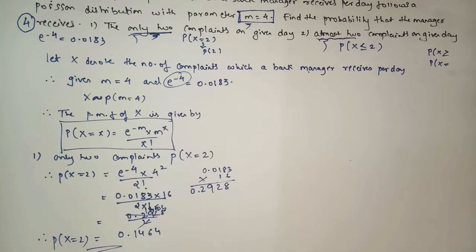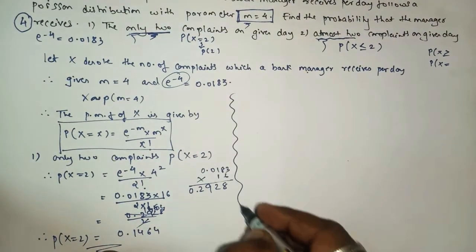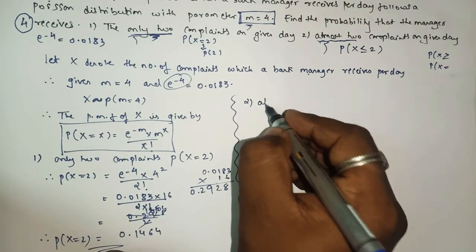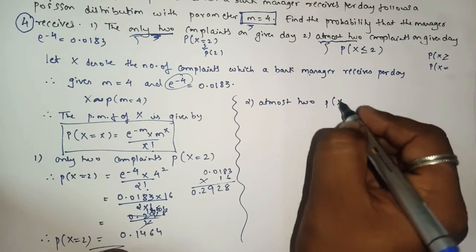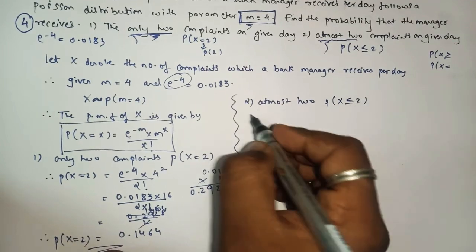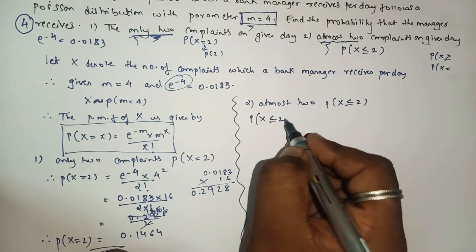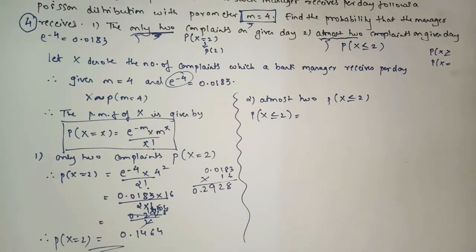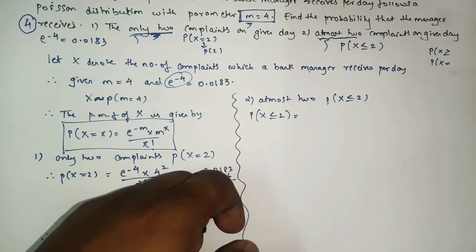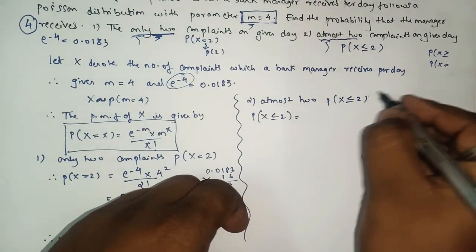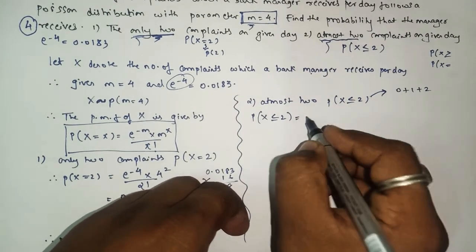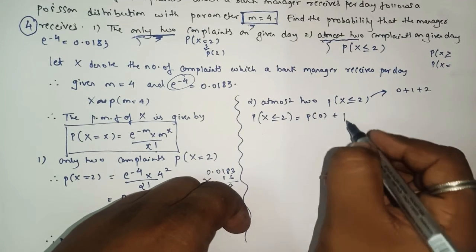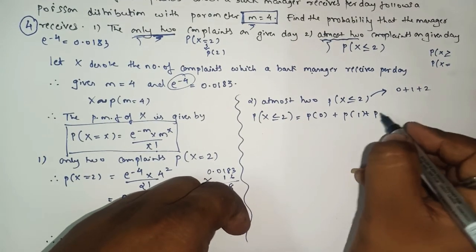got the point? So now we'll see the second one, at most 2. What do you mean by at most 2? At most means less than or equal to. So P of x less than or equal to 2. Okay, so what do you mean by less than or equal to 2? That means it will contain 2, 1 and 0. So here we'll write P of 0 plus P of 1 plus P of 2.